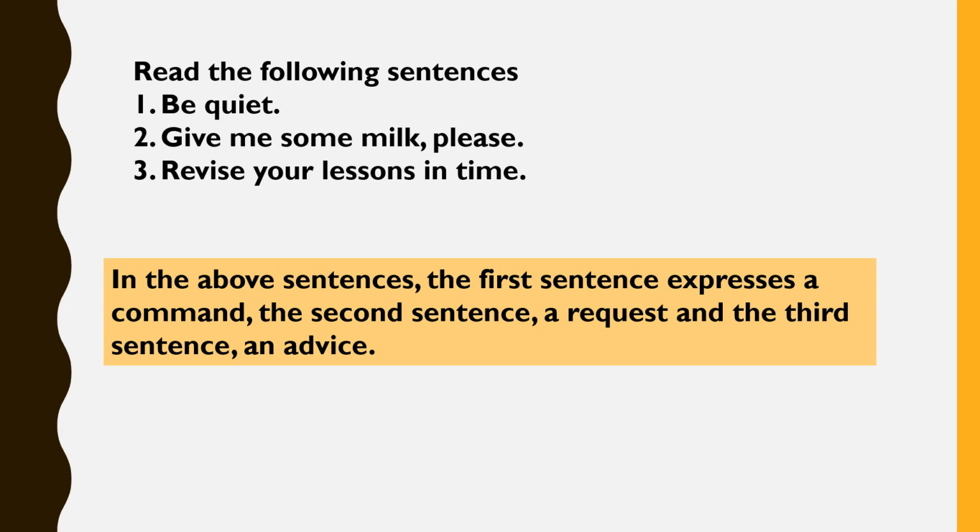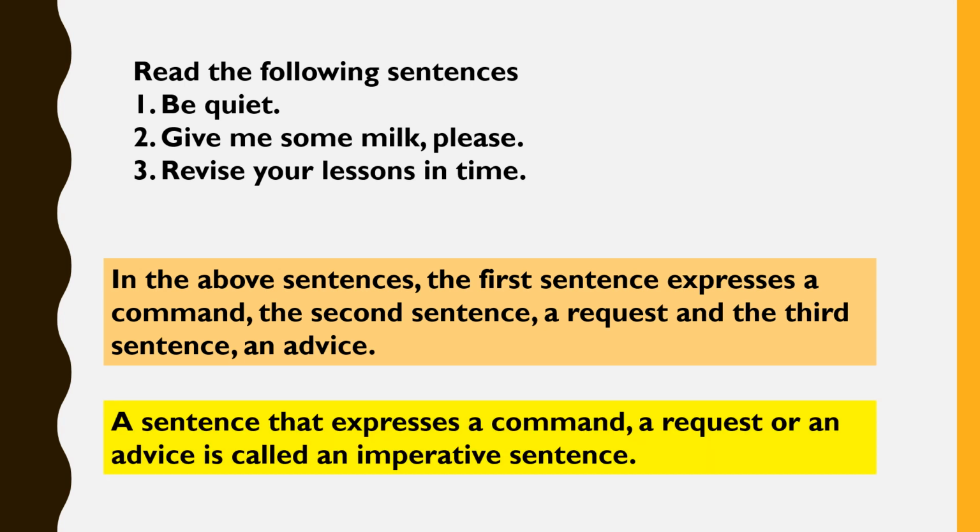The second sentence, give me some milk please, expresses a request. And the third sentence, revise your lessons in time, expresses an advice. A sentence that expresses a command, a request, or an advice is called an imperative sentence.